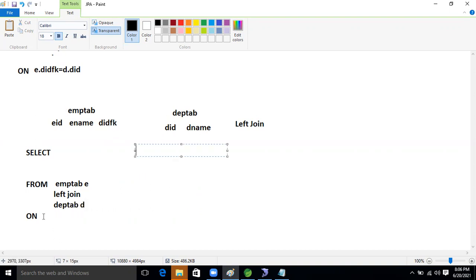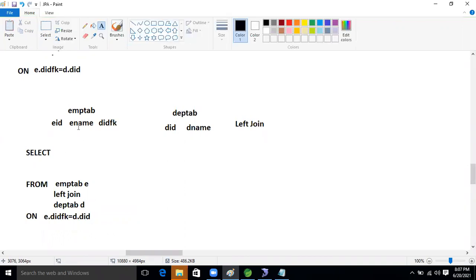After then, the parent table foreign key: on E dot DID FK equal to D dot DID. After that, our query is to select E name as well as D name.